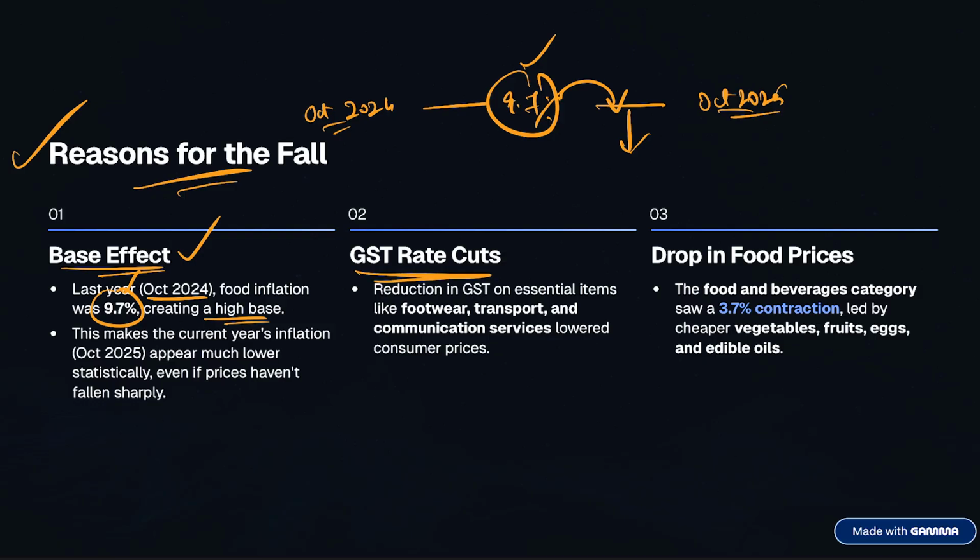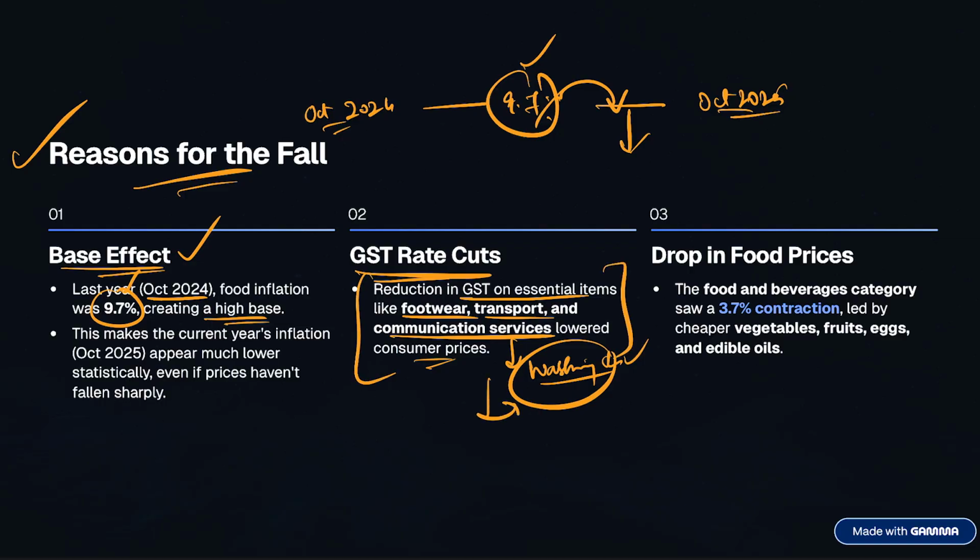Second is the GST rate cuts, because of the reduction in GST on some of the essential items like footwear, transport, communication services, including essential equipment, for example washing machines and refrigerators, all those things which are basically used as consumables by the consumers over a period of time. This reduction, the government's recent Diwali gift to the people, also has an immense effect on the retail inflation. So that is also one of the reasons.